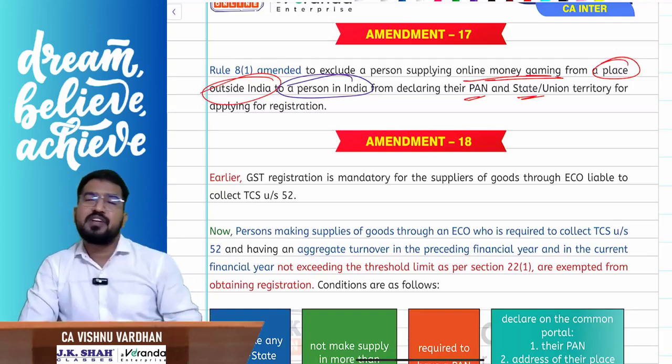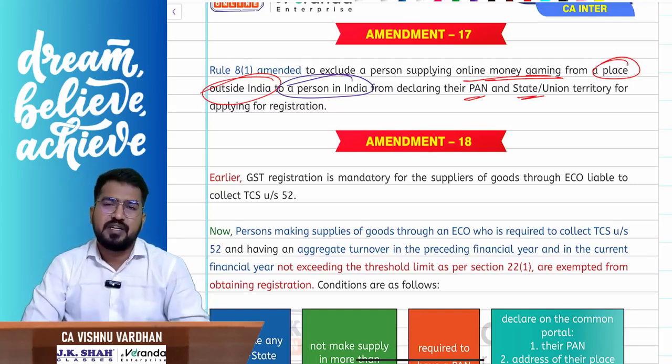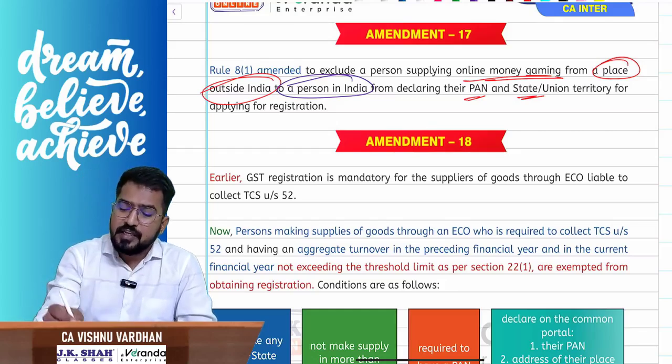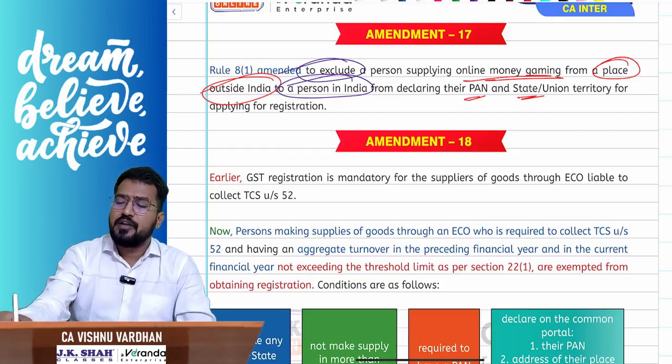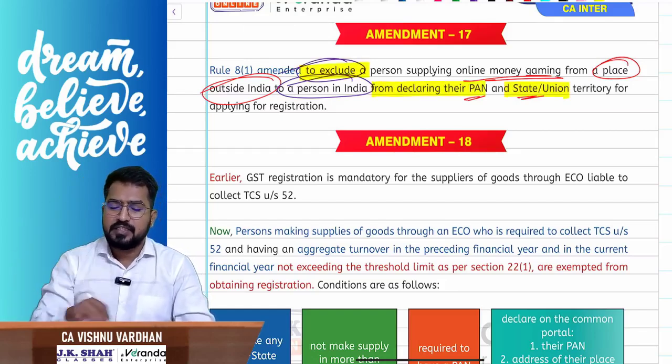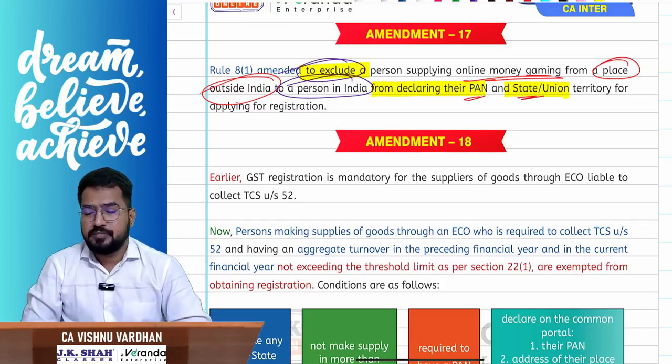And while applying for registration, how can he give his PAN number and state? Does he have any PAN or state here? No. So he is excluded. He is excluded from giving the details, from declaring the PAN and state while applying for registration. Am I clear?